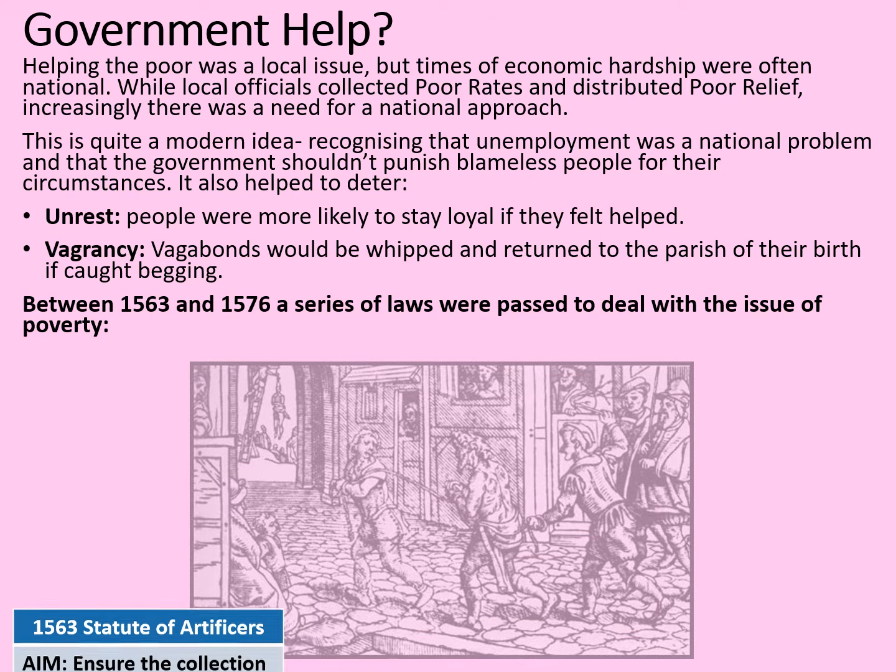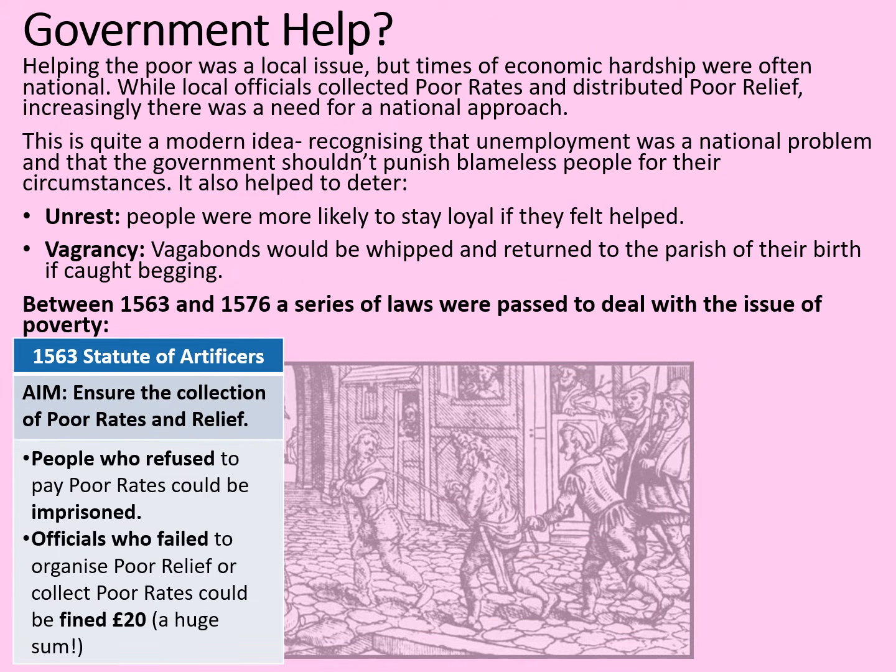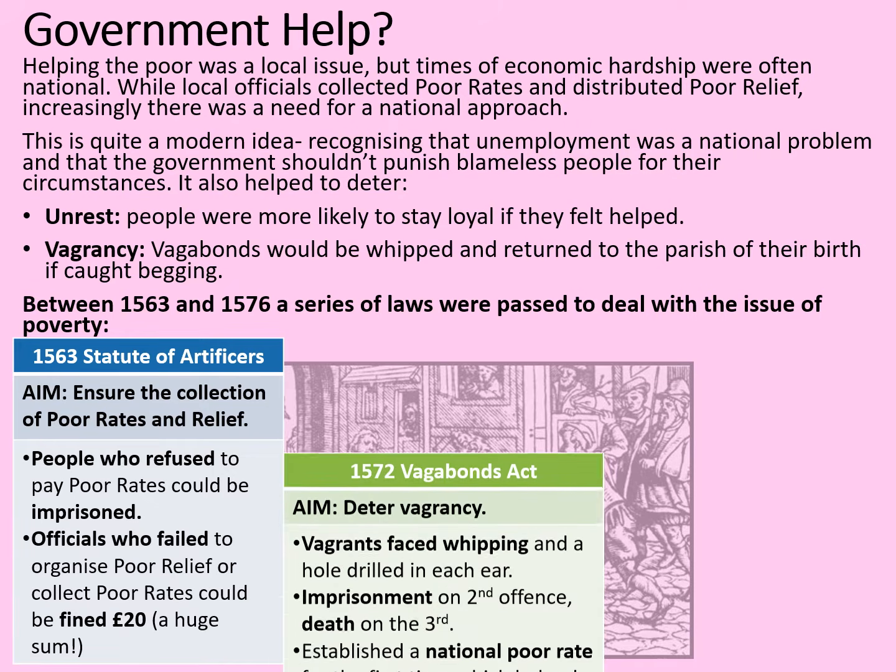The first was the 1563 Statute of Artificers. The aim was to ensure the collection of poor rates and poor relief collected from people within towns, or artificers. People who refused to pay poor rates towards the relief could be imprisoned. Also, officials who failed to organise the poor relief or collect the poor rates could be fined £20, which was a huge sum at the time and would probably bankrupt them.